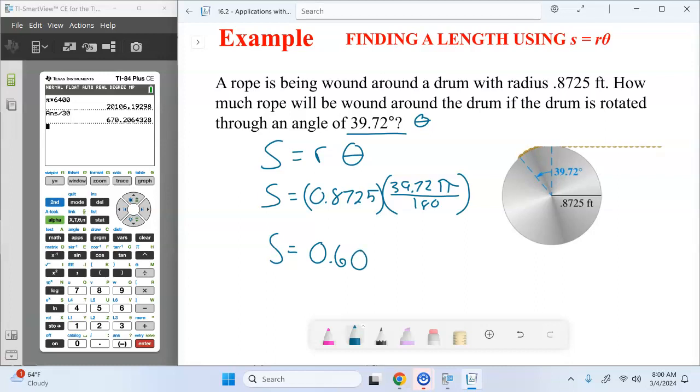We're dealing with significant figures, level of accuracy.